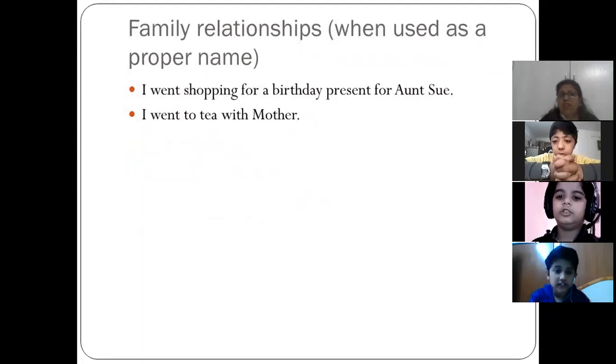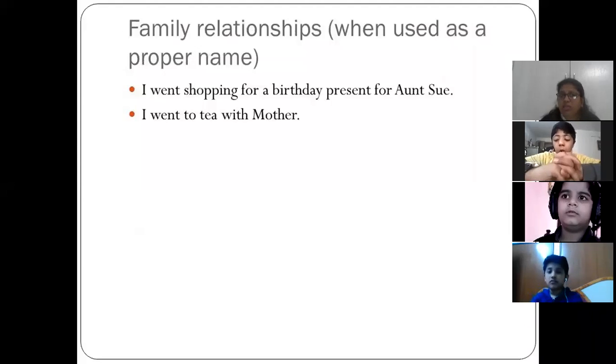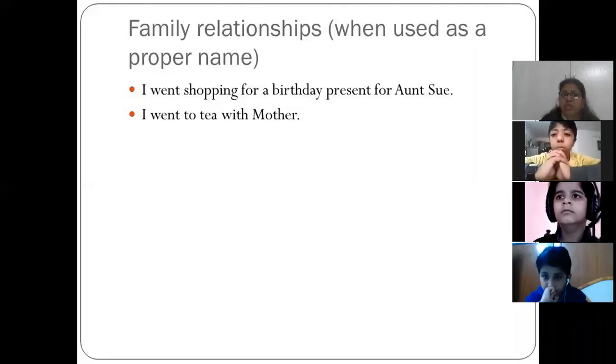Next is family relationships when used as a proper name. "I went to tea with Mother." So here mother is what? It is a relation, no? Family relation. So here we are writing Mother in capital. Same, "I went shopping for a birthday present for Aunt Sui." So here also you are writing Aunt as capital and the name of the aunt.